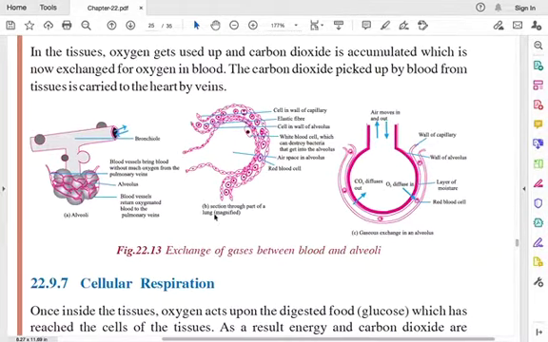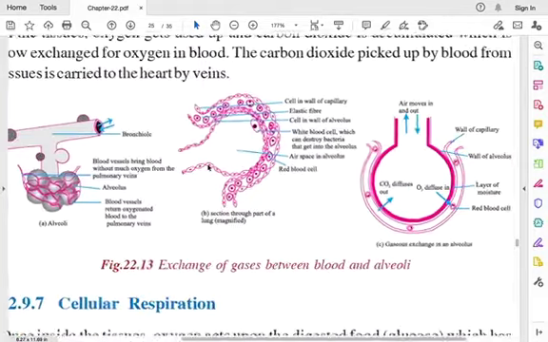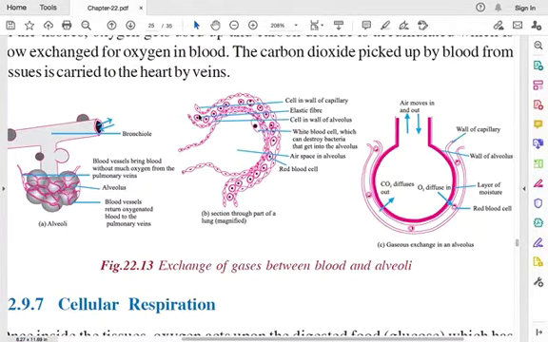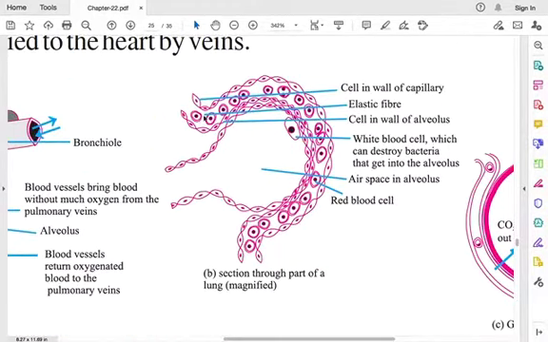So this is a section through part of a lung, okay. Here this is the cell in wall of capillary. These are elastic fibers for the elastic capability of the lungs, and this is the cell in wall of alveolus. So you have the cell that is present in the wall of this alveolus, okay.